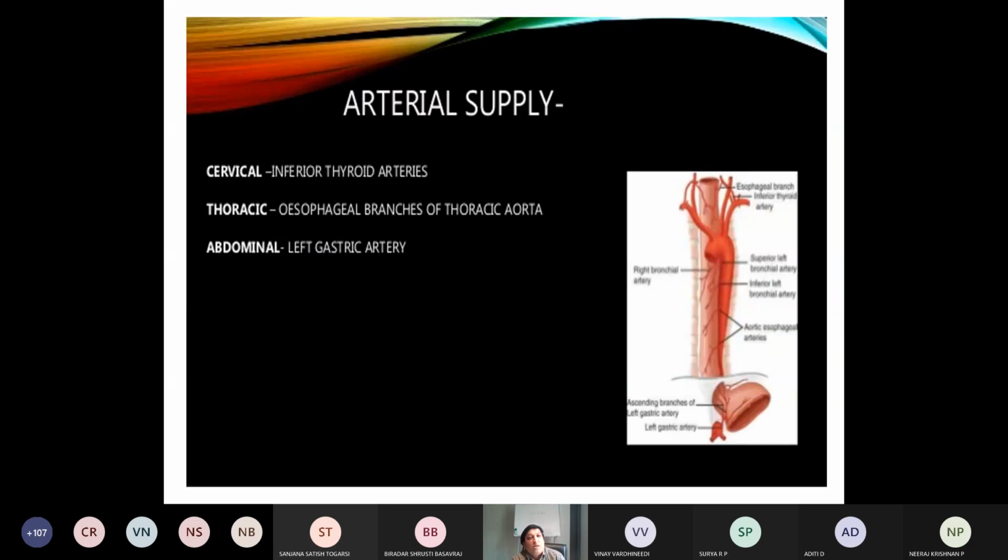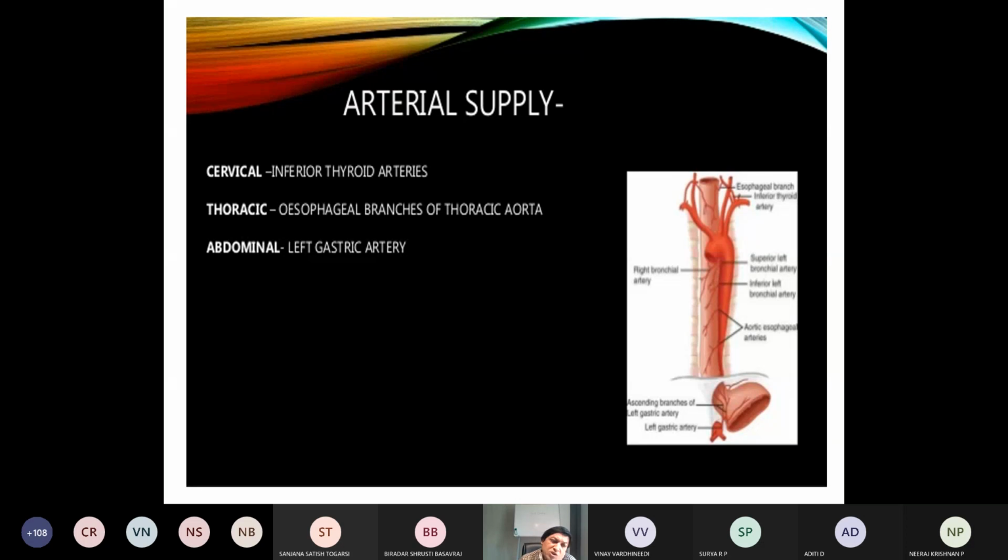Blood supply from the cervical part is from the inferior thyroid arteries. Then the thoracic part, esophageal branches of the thoracic aorta.